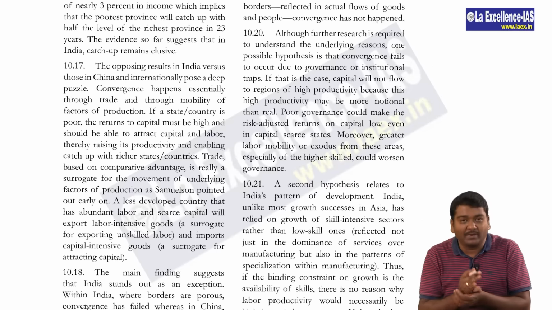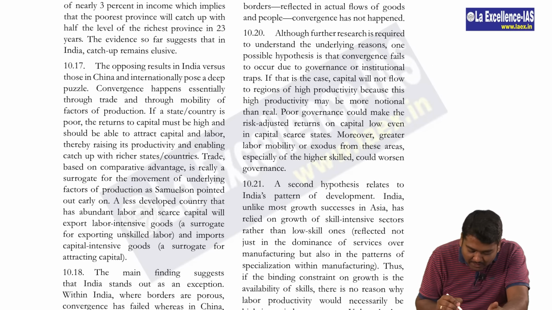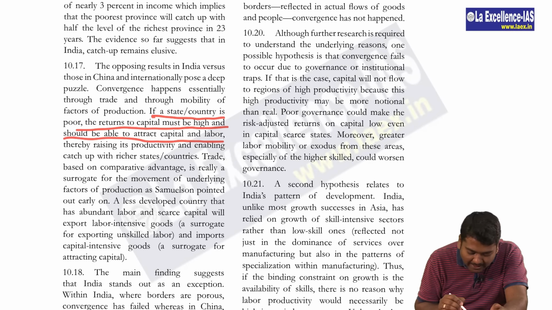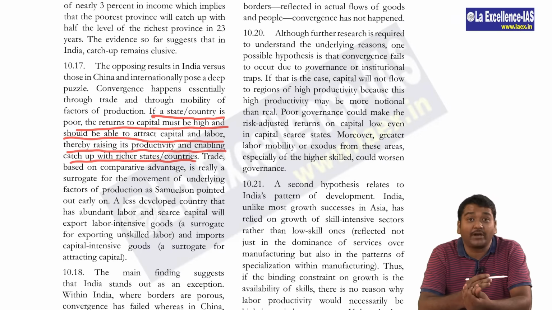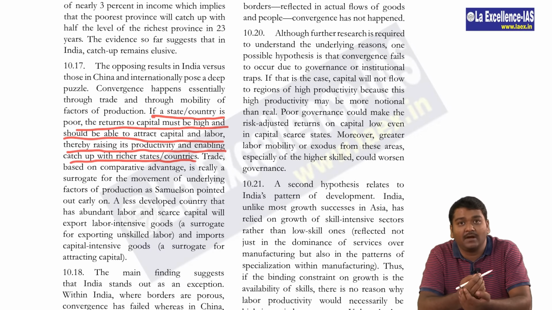Then look at page number 219. On page 219, you will come across 10.17. If a state or country is poor, the returns to capital must be high and should be able to attract capital and labor, thereby raising its productivity and enabling it to catch up with richer states or countries. But unfortunately, this is not happening in India, is the concern, right?